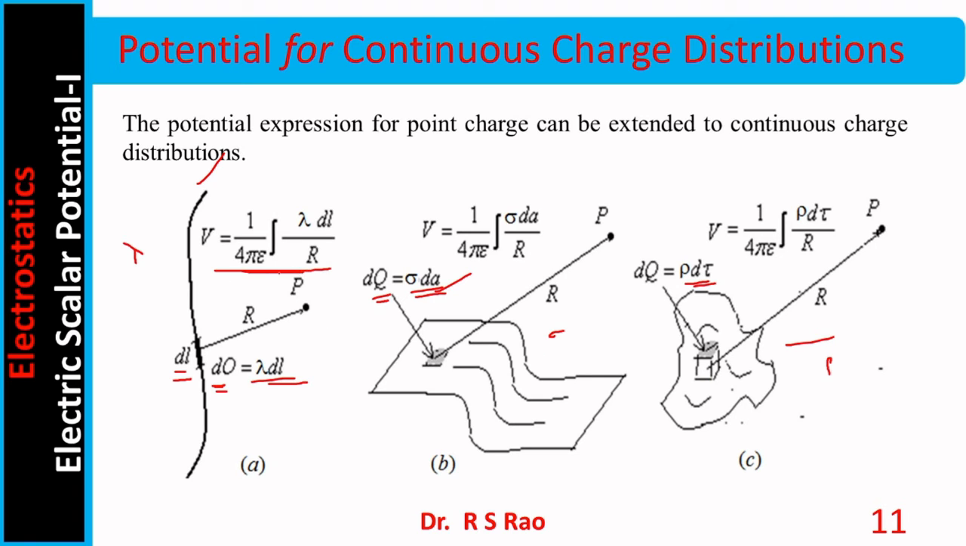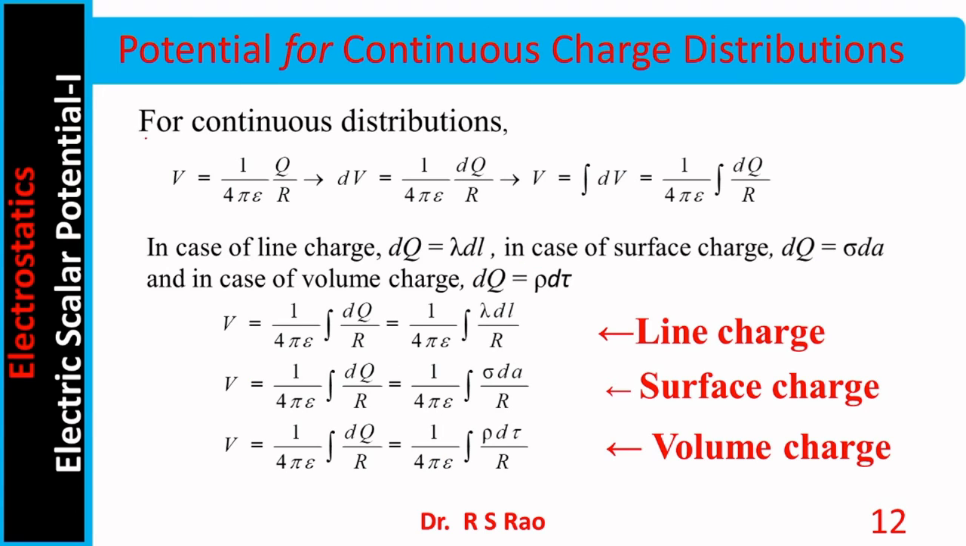It results in V equal to 1 by 4 pi epsilon, integral of lambda dl by r. Similarly, this is for surface charge, whereas this one is for volume charge: V equal to 1 by 4 pi epsilon, integral of rho d tau by r. How are these arrived at? For continuous charge distributions, this is basic. We have already found the potential in the field due to a point charge, 1 by 4 pi epsilon, q by r. Now differentiate it.